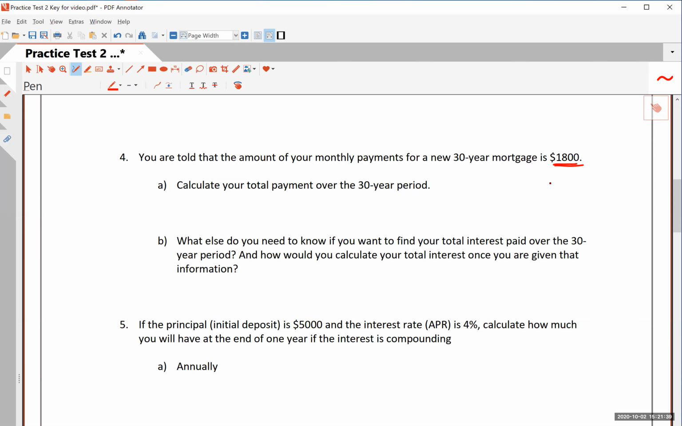All right, number 4, you are told that the amount of your monthly payments for a new 30-year mortgage is $1,800. All right, so for each payment, you have to pay $1,800. Calculate the total payment over a 30-year period.